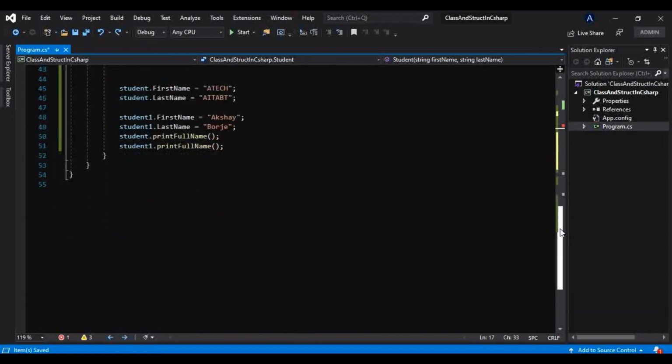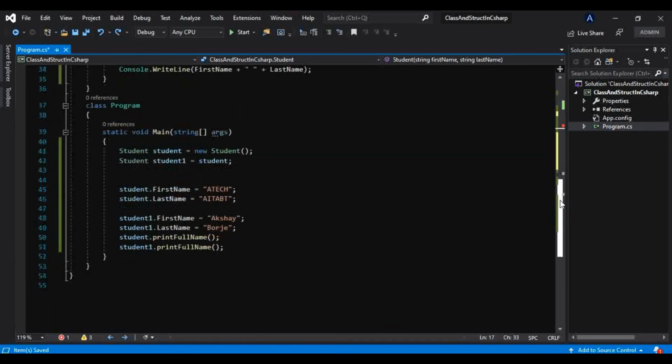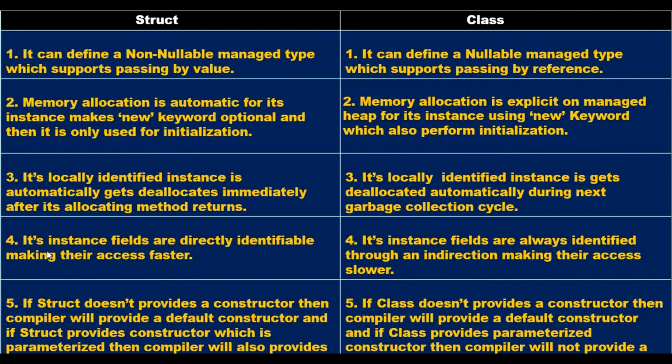And as soon as you have done that, you can see there is no error here. That is what this fifth point says: if a struct doesn't provide a constructor, then the compiler will provide a default constructor anyway. And if a struct provides a parameterized constructor, then the compiler will also provide a default constructor. But in case of class, if a class has a parameterized constructor, then the compiler will not provide any default constructor. And now, why only a struct can have this, I will show you that.